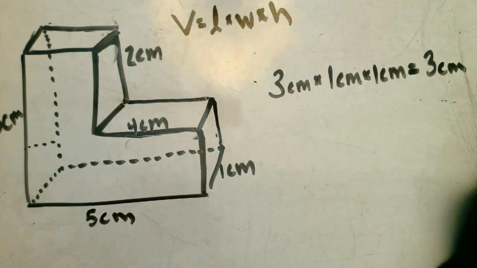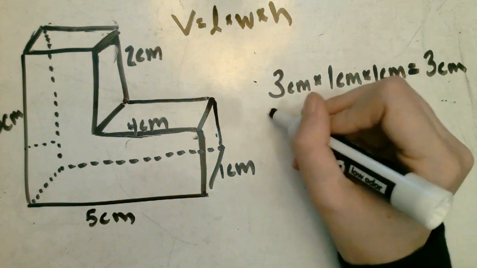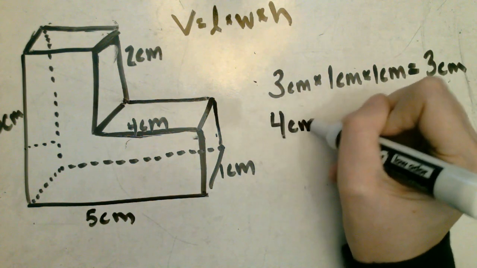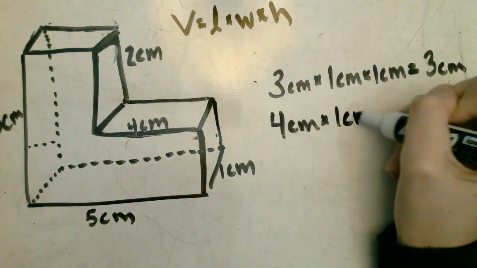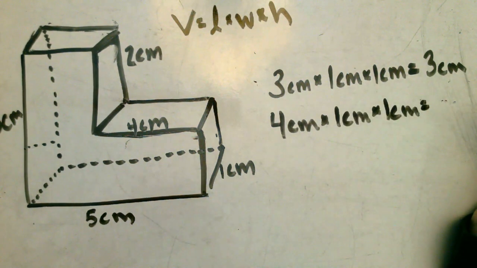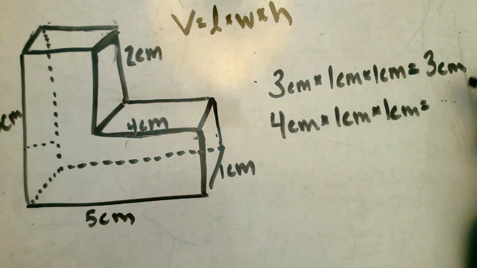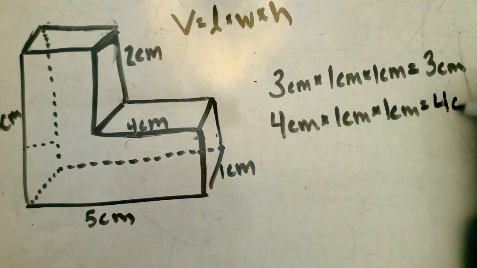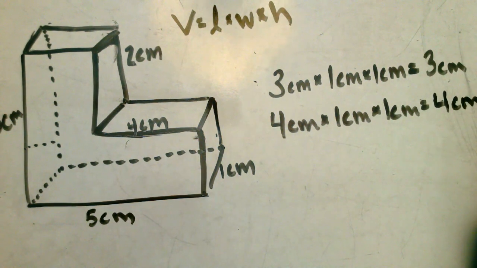Now, since we're breaking this up into two shapes, we also need to solve for our other shape. So we'll do 4 centimeters times 1 centimeter times 1 centimeter. And when we multiply all of these numbers together, 4 times 1 times 1, we're going to get 4 centimeters.